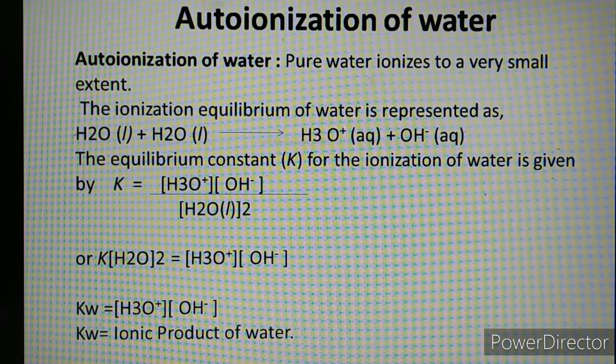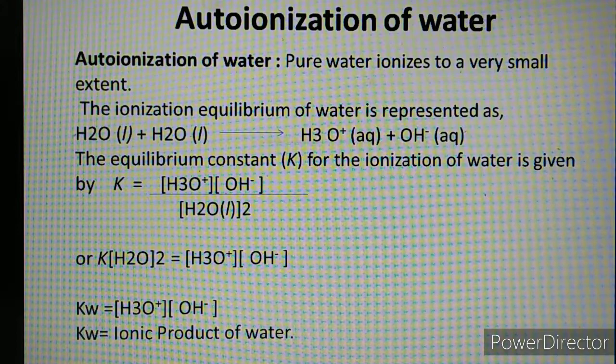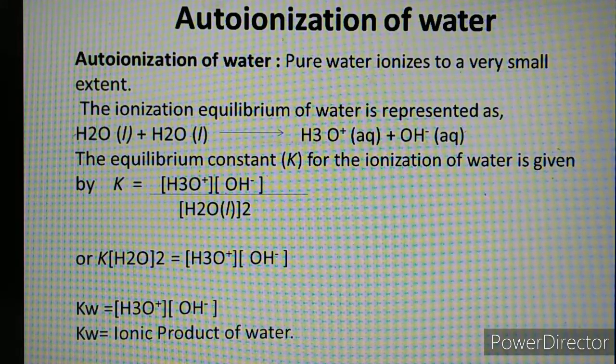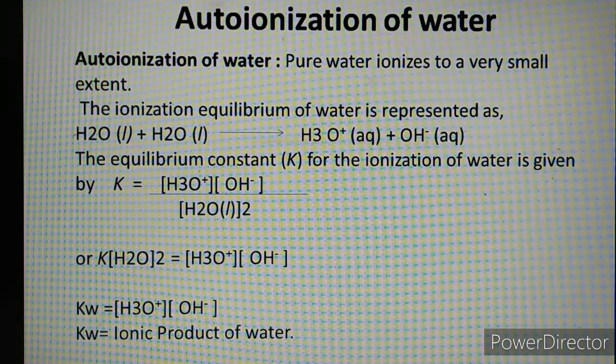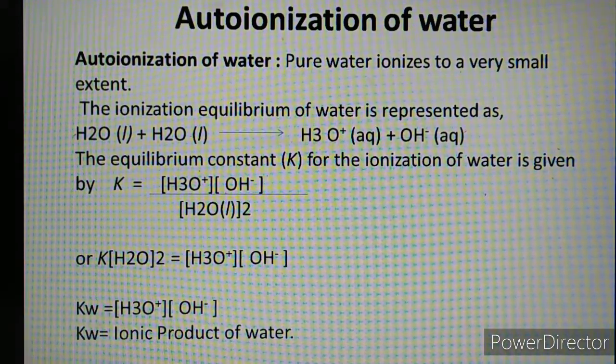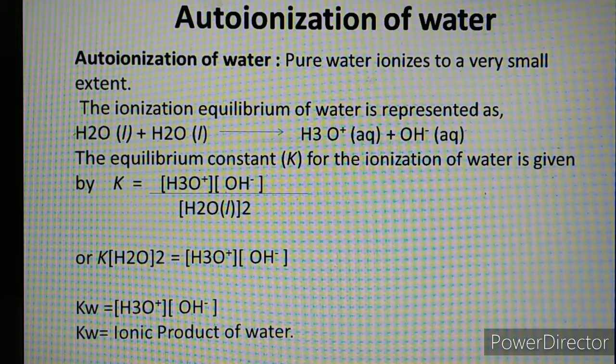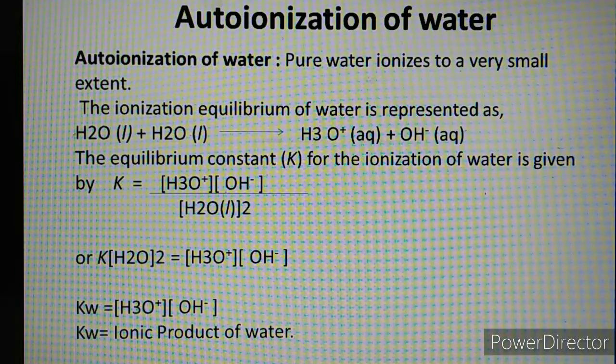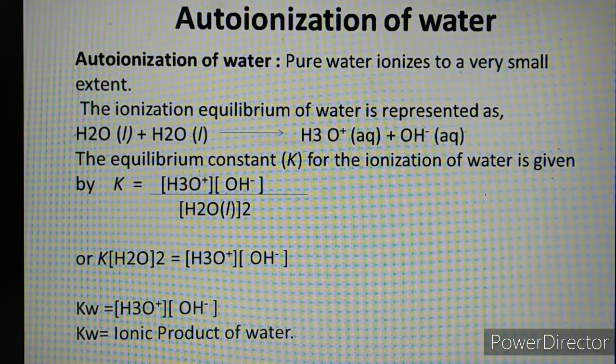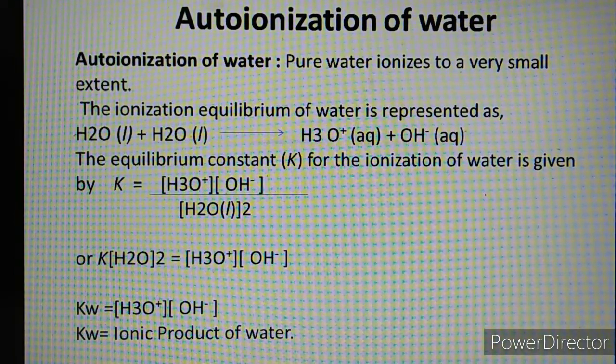How will we define this ionic product of water then? Ionic product of water is defined as the product of molar concentration of H plus ion and OH minus ion at given temperature. It is called the ionic product of water. And what is the question generally based on this? Derive the expression for auto-ionization of water. In the next lecture, now we will start with the new concept.